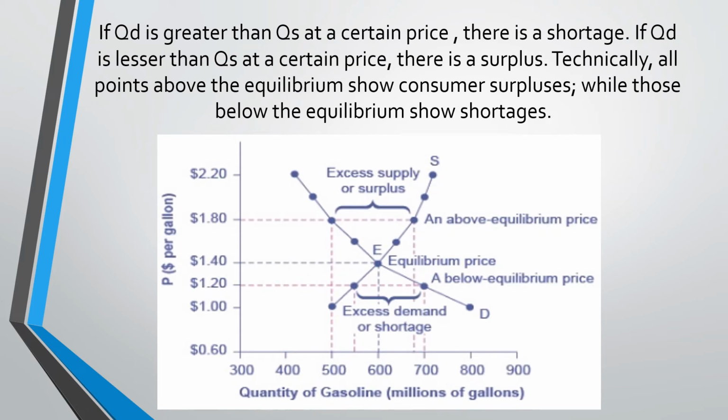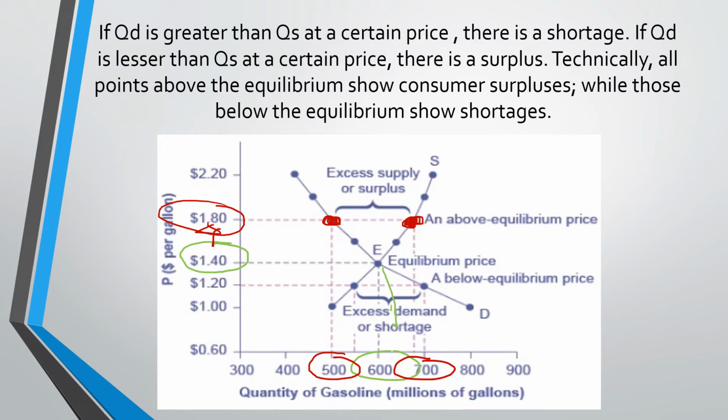If ever the price that is set is higher than the equilibrium price, this is the equilibrium price, this is the equilibrium quantity, so it's in the intersection area. Once the price that is set is higher than the equilibrium price, let's say 180, what's going to happen is that the quantity being demanded will be fewer, of course, because they don't like a higher price, and the quantity supplied will be higher.